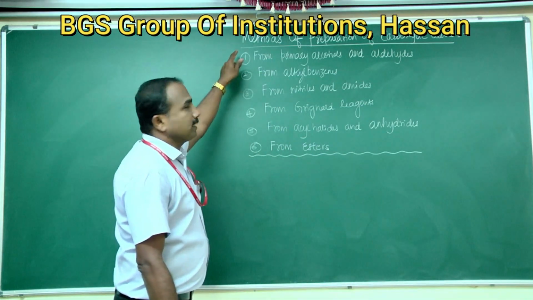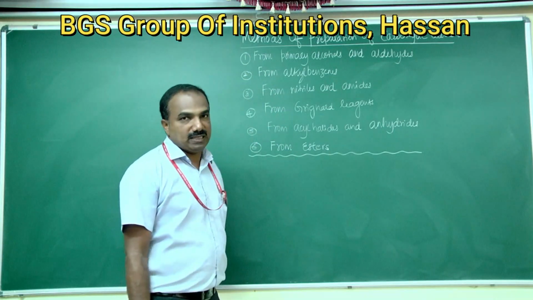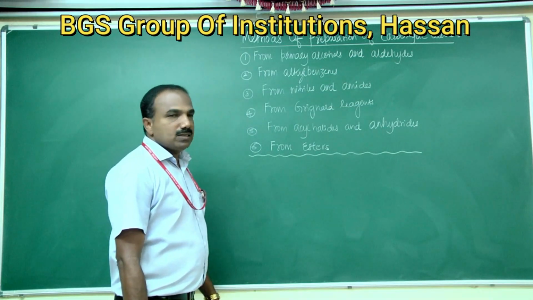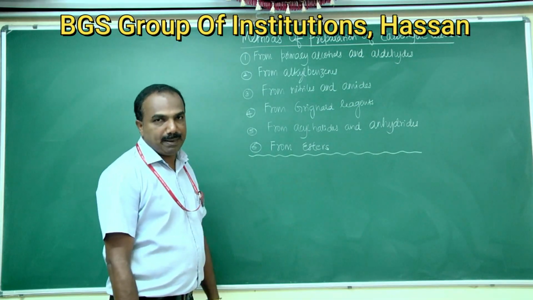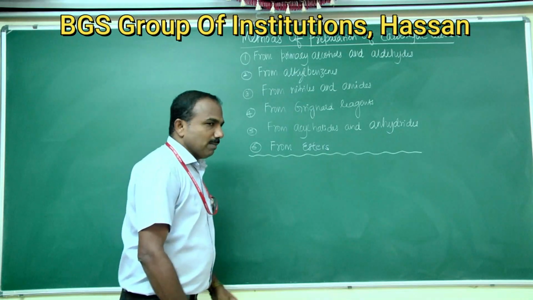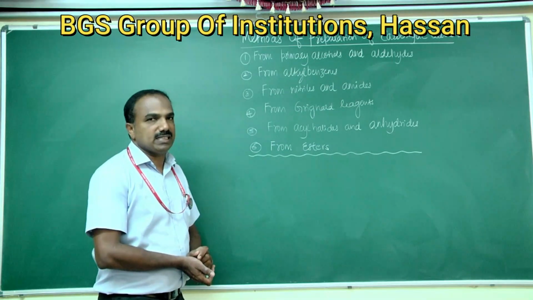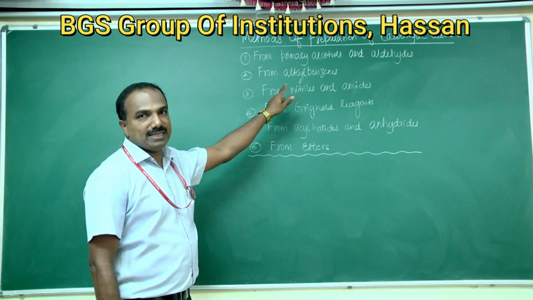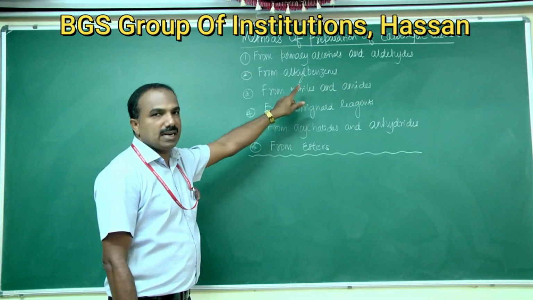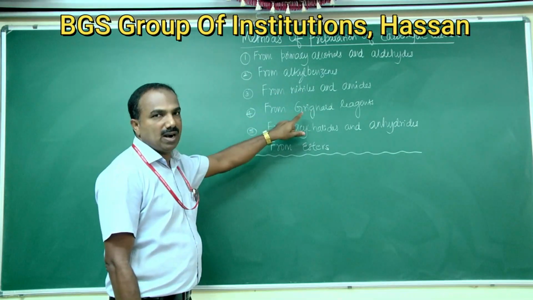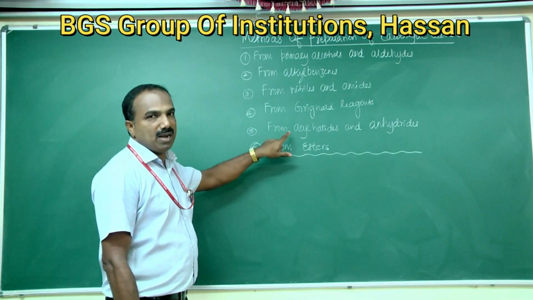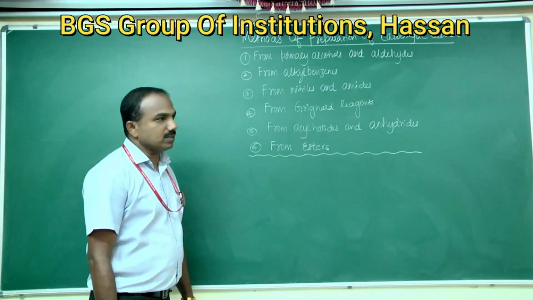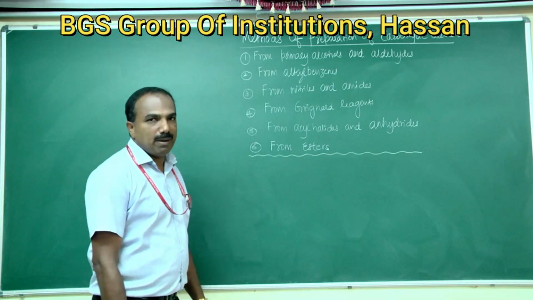Today we are going to explain methods of preparation of carboxylic acids. Carboxylic acids can be prepared by a number of methods. It can be prepared by the following 6 methods. One method is preparation of carboxylic acids from primary alcohols and aldehydes. Second one is from alkyl benzenes. Third one from nitriles and amides. Fourth method is from Grignard reagents. And fifth method is from acyl halides and anhydrides. And the last, sixth method is from esters. So we are going to explain one by one.